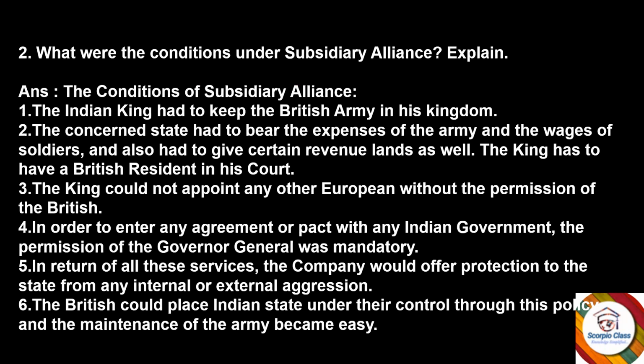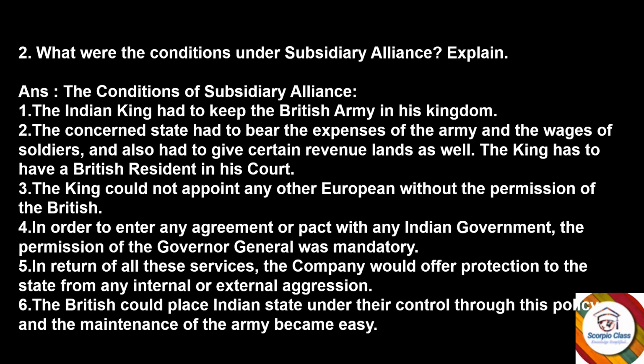The king had to have a British resident in his court. The king could not appoint any other European without the permission of the British. To enter any agreement or pact with any Indian government, the permission of the Governor General was mandatory.